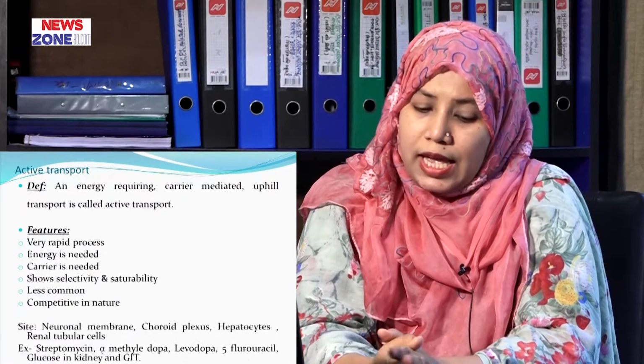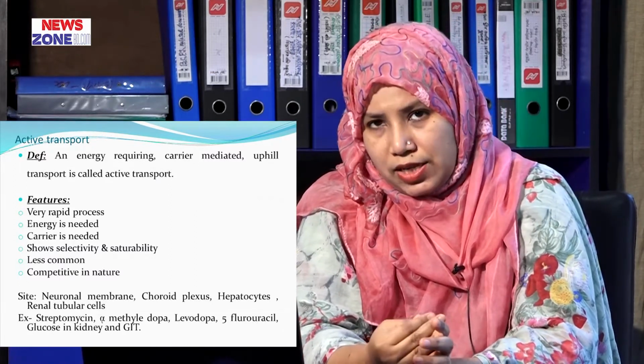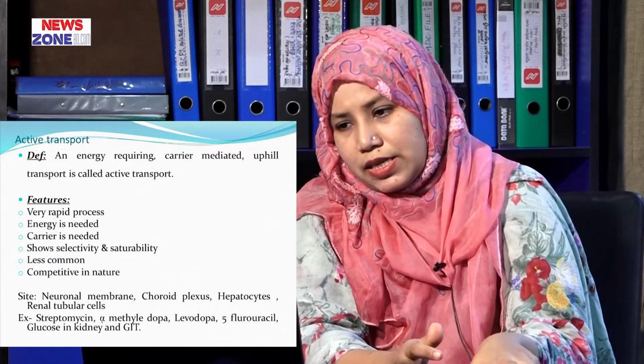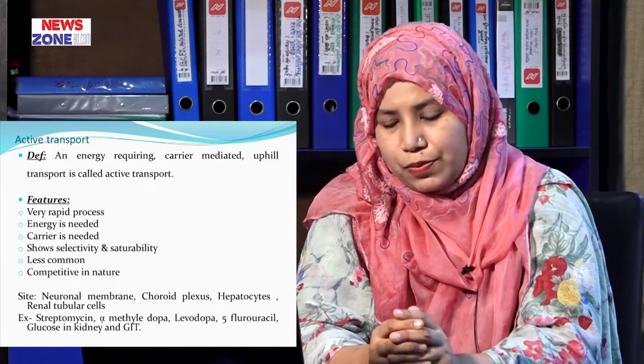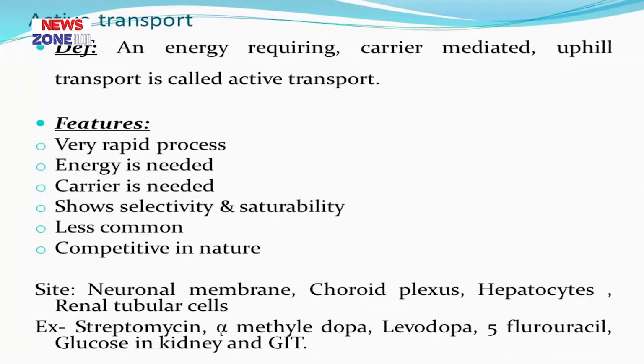Now, the next point is active transport. It is an energy requiring, carrier mediated, uphill transport against the concentration gradient. This is called active transport. Now, what are the features? This process is very rapid but less common than simple diffusion. Energy is required, carrier is needed, and it shows selectivity and saturability. It is competitive in nature. What are the sites of active transport?